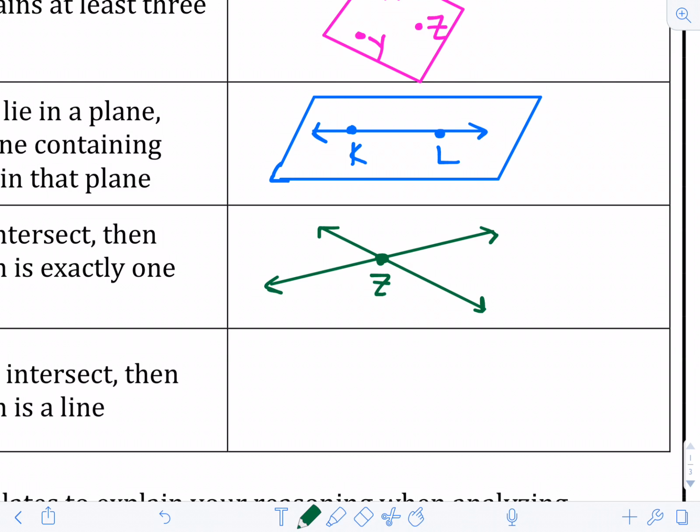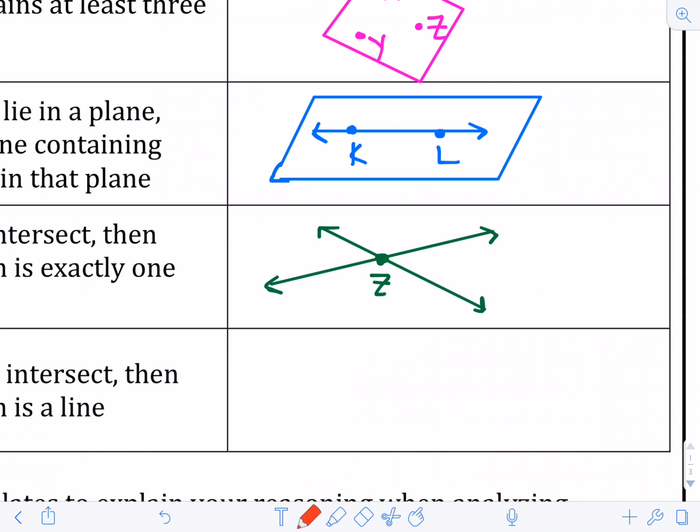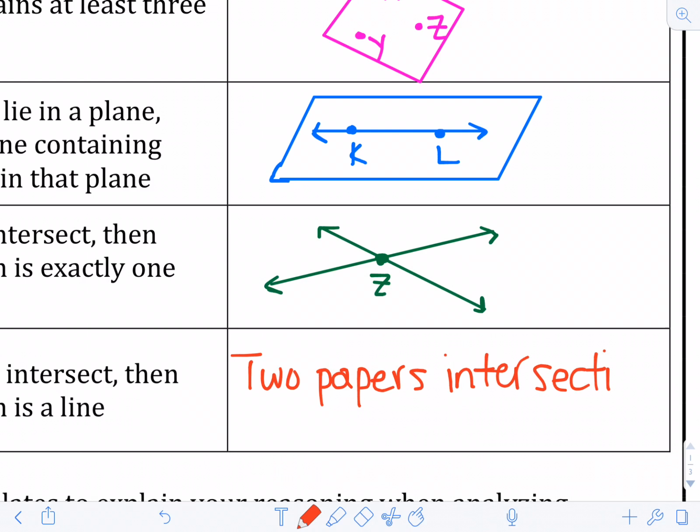Now, y'all know this is a very, very hard picture to draw. So what I want you to do, so we're not wasting so much time on drawing this picture that you'll never have to draw again, is I want you to write down to remember the 2 papers that were intersecting. At the beginning of the year, I took 2 pieces of paper and showed you how they intersect, and they made that 1 line.